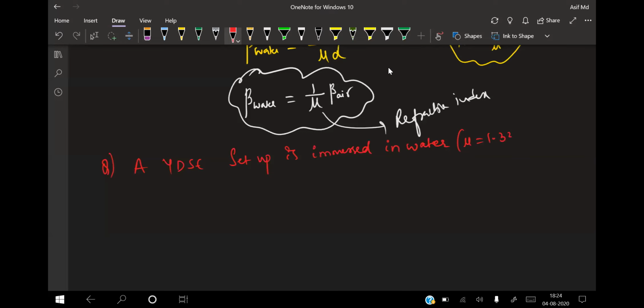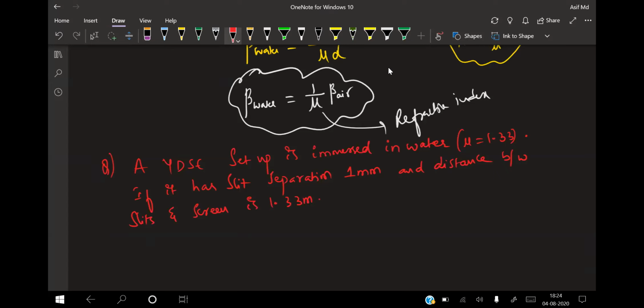Refractive index mu is equal to 1.33. If it has a slit separation of 1 mm and the distance between slits and screen is 1.33 meters, and the incident light on the slits has a wavelength of 6300 angstroms, find the fringe width on the screen.